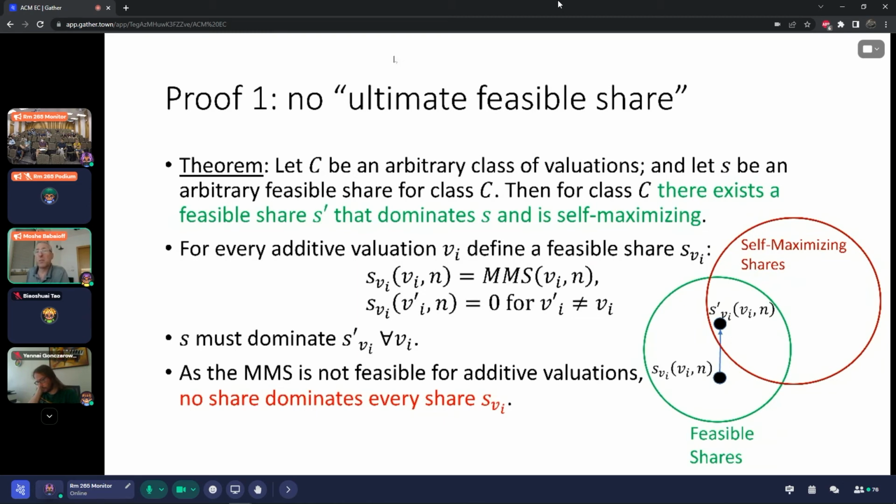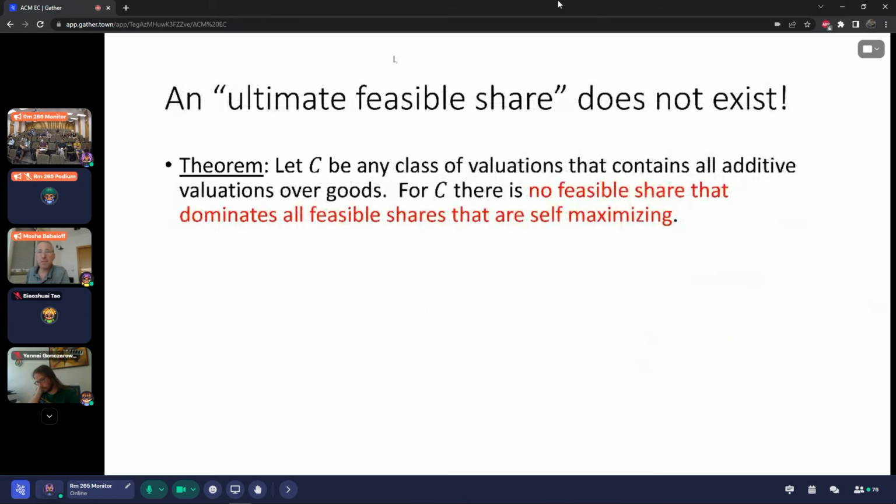So this completes the proof that an ultimate share does not exist for additive valuations, and we actually prove it also for classes beyond additive. So let's summarize this impossibility result: for class C that contains additive valuations, there is no feasible share that dominates all feasible shares that are self-maximizing.